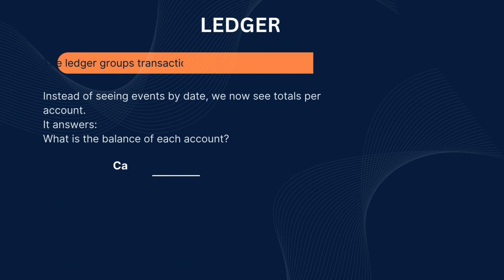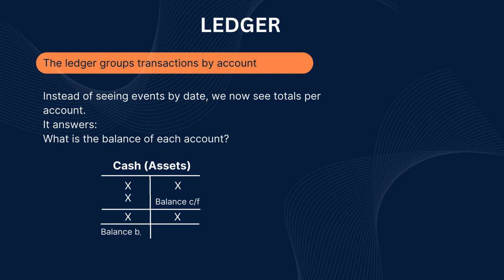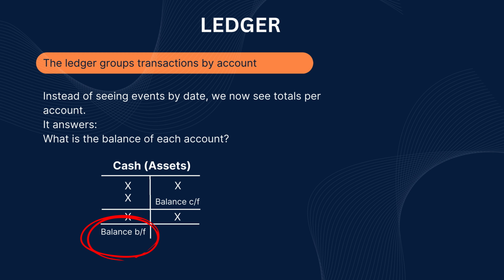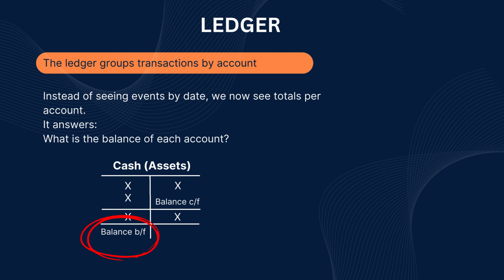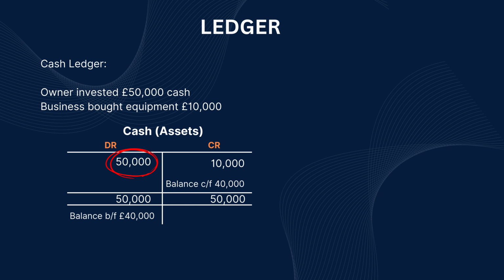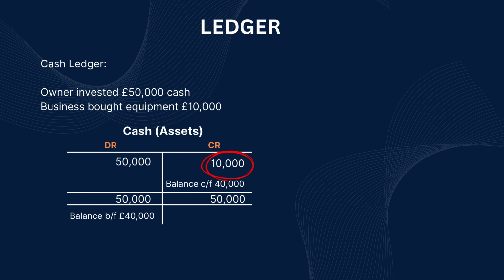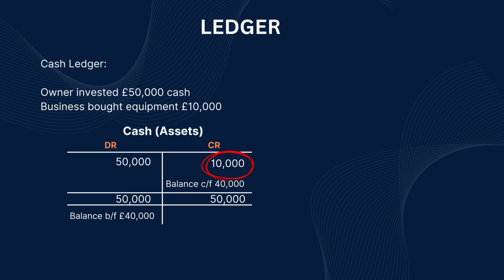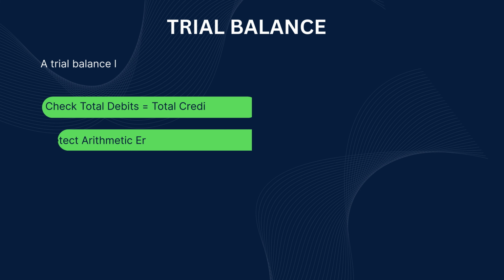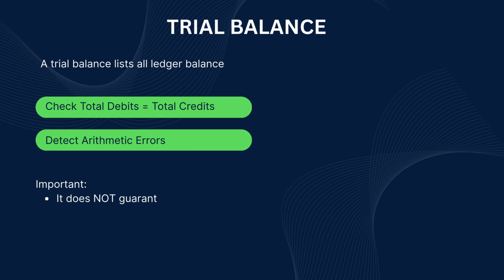Once transactions are recorded in the journal by date, they are posted to the ledger. The ledger groups transactions by account. This helps us see the balance of each account. In this example, cash increased by £50,000 when the owner invested and decreased by £10,000 when equipment was purchased. The ledger clearly shows the remaining balance of £40,000, so the purpose of the ledger is to show what each account balance is.